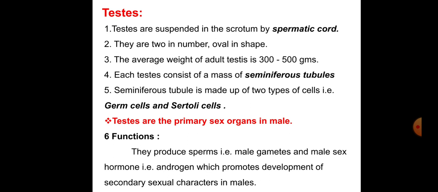Testes are the primary sex organ in males, so remember that. What are the functions? They produce sperm, the male gametes, and male sex hormones, androgens, which promote development of secondary sexual characteristics in males.